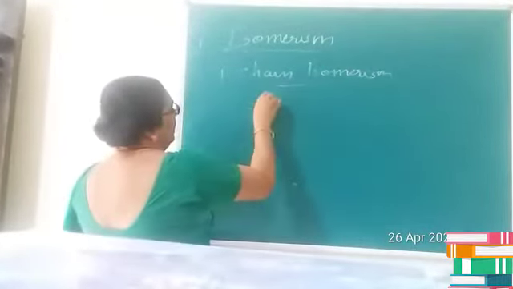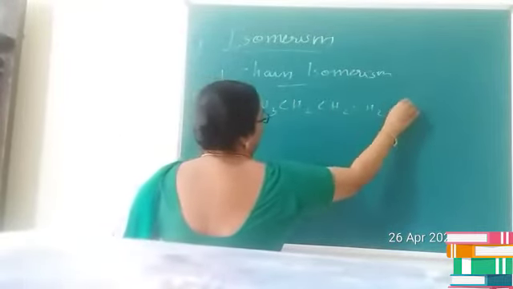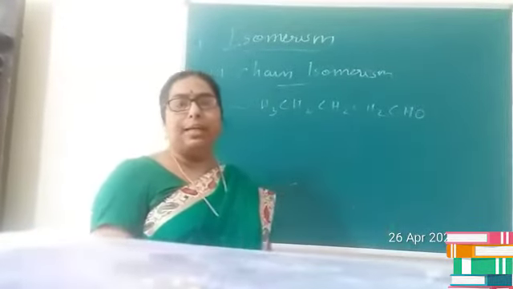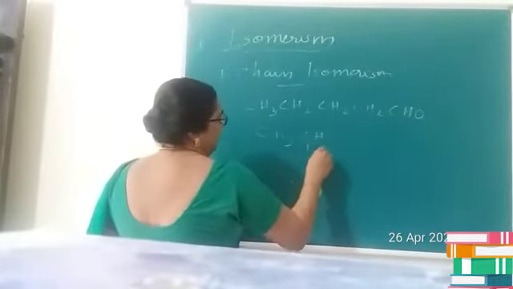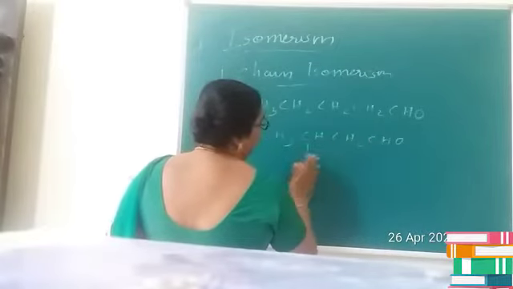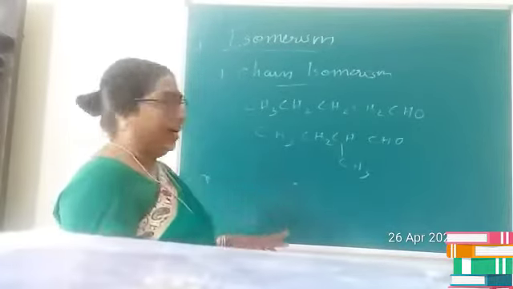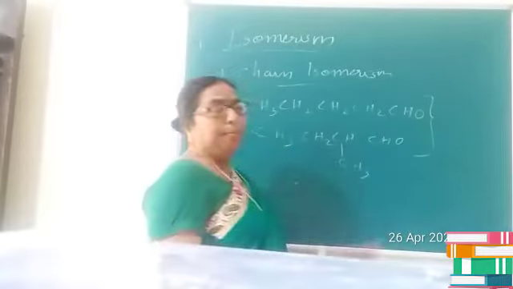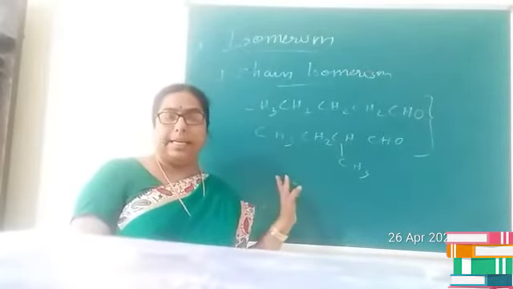For example, consider CH3CH2CH2CH2CHO. What is the name of this compound? Yes, it is pentanal, pentan-1-al. The same compound we can write as CH3CH(CH3)CH2CHO. This compound we can consider as 2-methyl butanal. Now in this case, both compounds have the same molecular formula, but they show a difference in carbon chain, carbon skeleton. Is it clear, children?